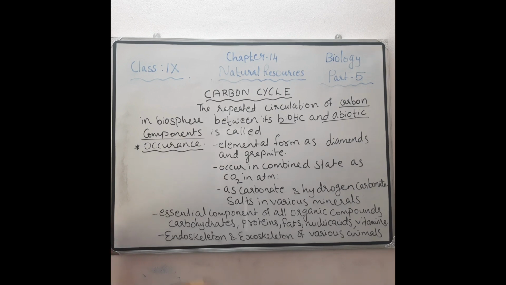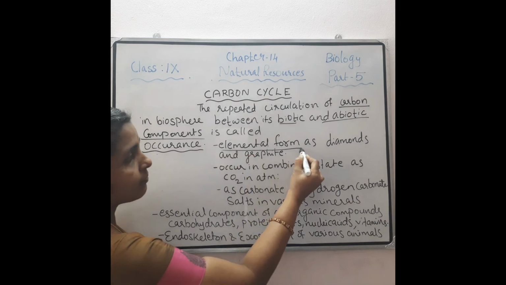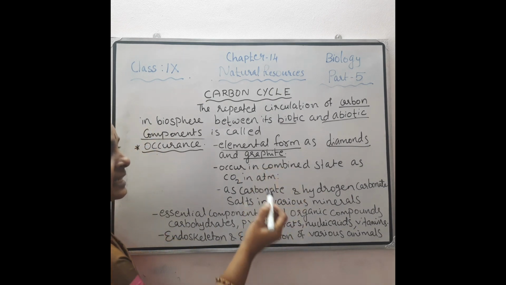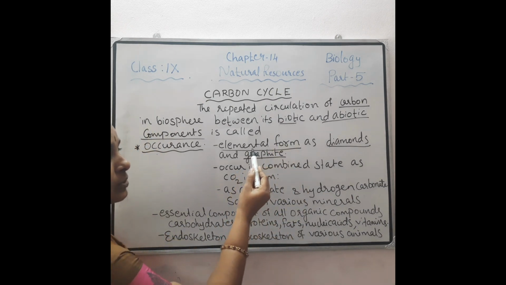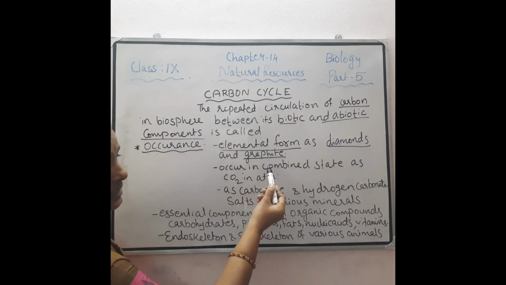Before going to explain the carbon cycle, first we need to understand where this carbon is found, its occurrence. This carbon is found in various forms on the earth. Some of the carbon is found in elemental form, such as diamonds and graphite.